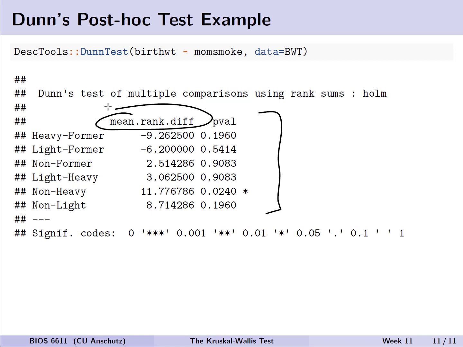What we can see is that there is only one comparison in this nonparametric approach for post-hoc testing where we see a significant difference. Like before with the parametric post-hoc test we saw, the only significant difference is between the never or non-smoking group in the first trimester with the heavy smoker group, so the most extreme comparison. All other pairwise comparisons, accounting for the fact that we're doing multiple tests, have a p-value greater than 0.05 and do not fall below that threshold for significance.